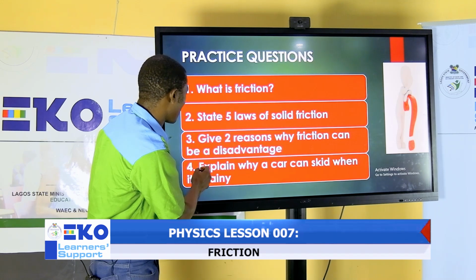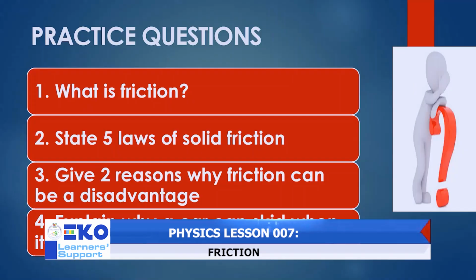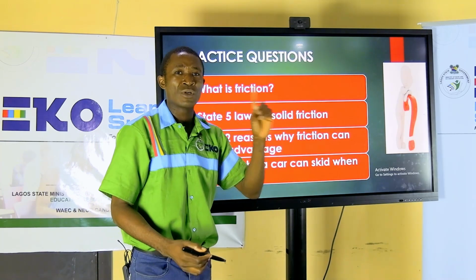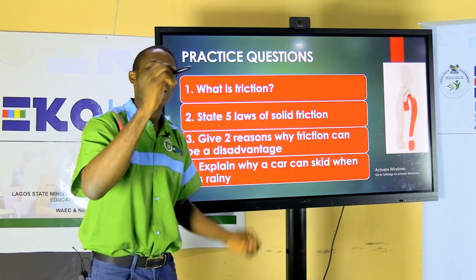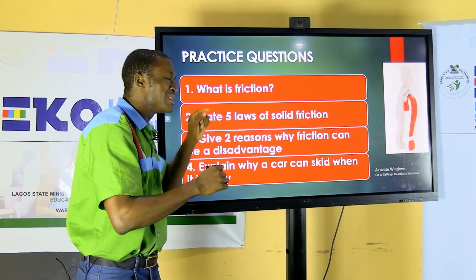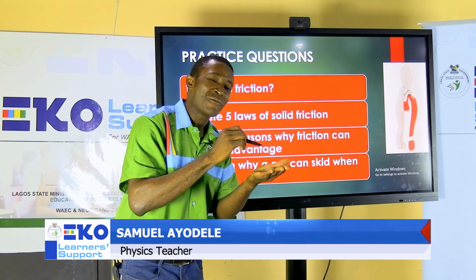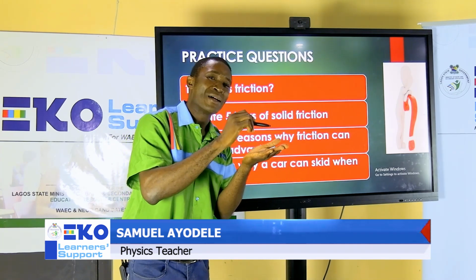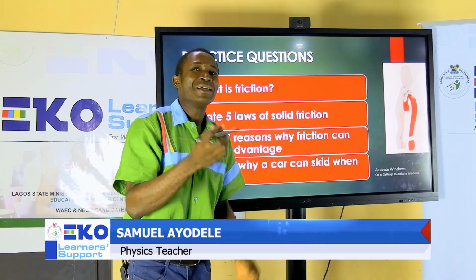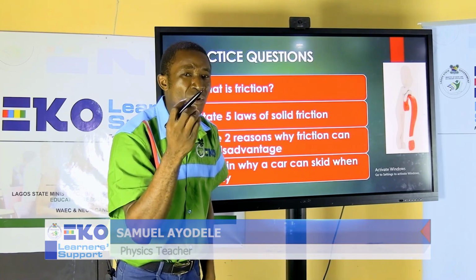Look at this. The last question here says explain why a car can skid when it is raining. To skid means to slide uncontrollably. So a car can skid when it is raining because the frictional force between the tire of the car and the ground is weak, is small.